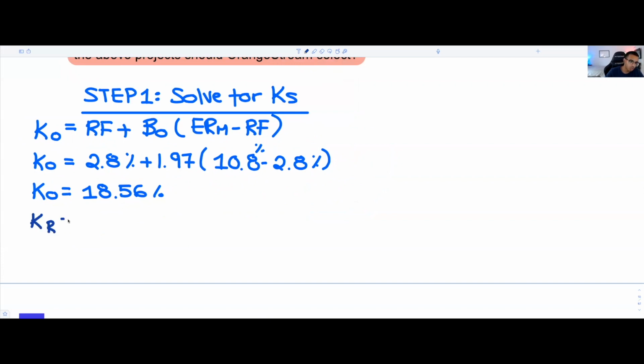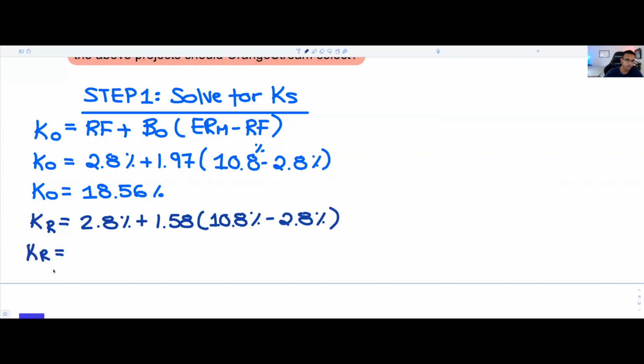So for our rental services, we're going to have KR. And in this case, it's really the same thing. We're going to have 2.8% plus, now our beta, if I'm not mistaken, should be 1.58, times 10.8% as per usual, minus 2.8%, such that KR, in this case, I'm going to plug it in once again within our formula, assuming all is well, will be equal to 15.44%, okay?